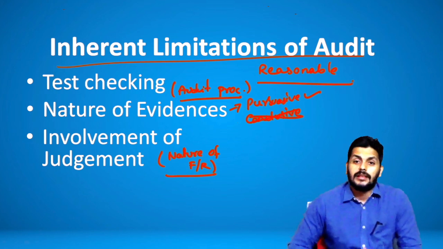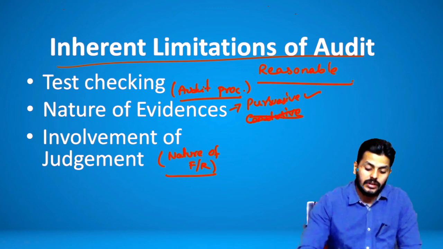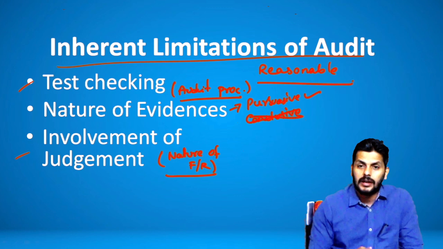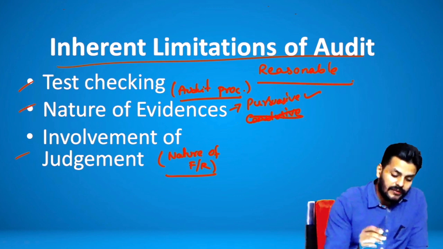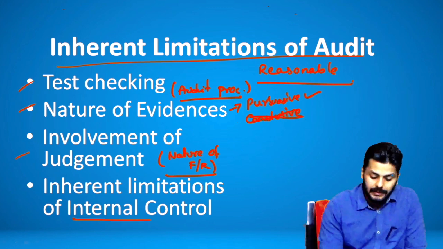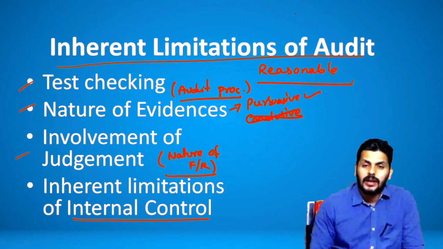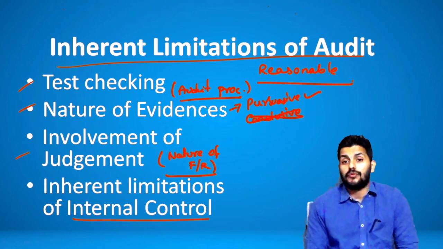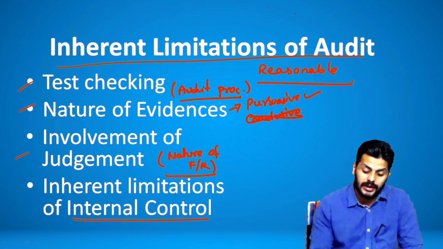So therefore, the very first inherent limitation is, you can say, the nature of audit procedures, then the nature of financial reporting and the nature of evidences, and also lastly, you have all the inherent limitations of internal control which are adding up, because inherent limitation of internal control also forms part of the inherent limitations of audit.